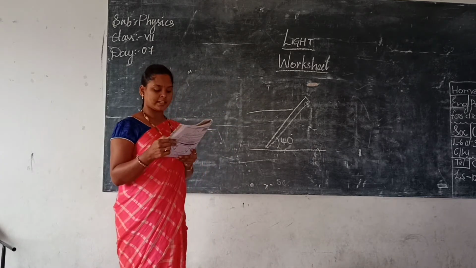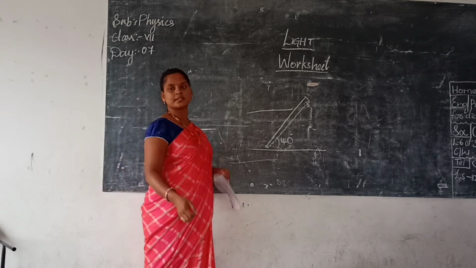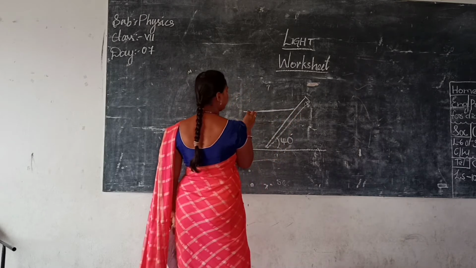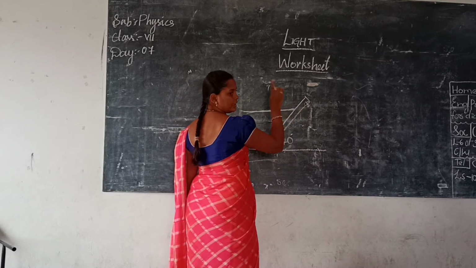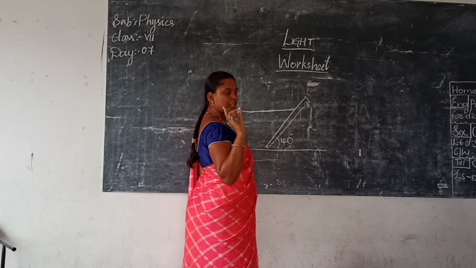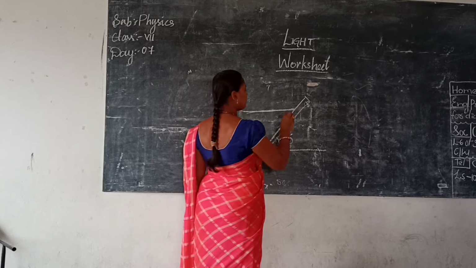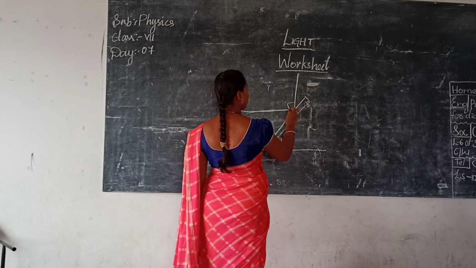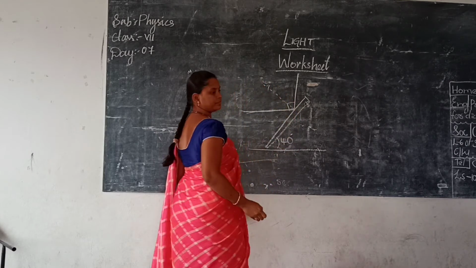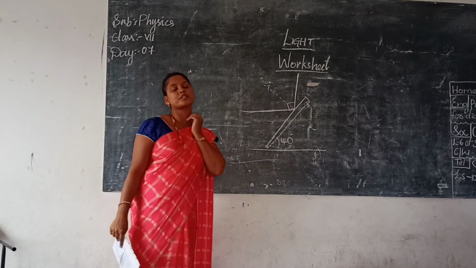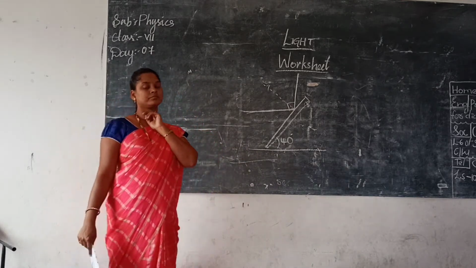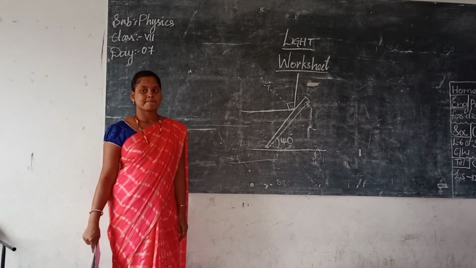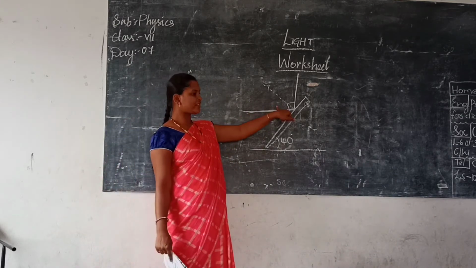Now they are asking what is the angle of reflection and what is the angle of incidence. Can you find? The reflected ray is also a straight line, ma'am. If this is the angle of incidence, they both are perpendicular to each other. No, they form 90 degrees. That means like this will be the angle of reflection, and this will be the normal. Can you say what is the angle of incidence? What is the angle of reflection? Yes, ma'am. This is the angle of incidence. This is the angle of reflection.